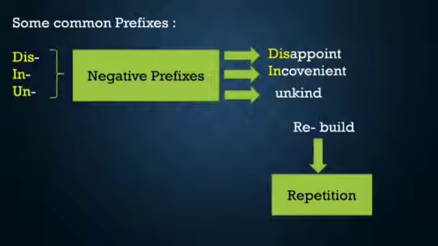Let's see some common prefixes. Some of the most common prefixes in English language are dis, in, un, which make words negative. For example, adding the prefix un to the word kind creates the word unkind, meaning not kind. Another common prefix, re, indicates repetition. For example, adding re to the word build becomes rebuild, means to build again.